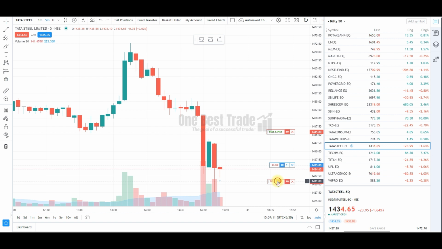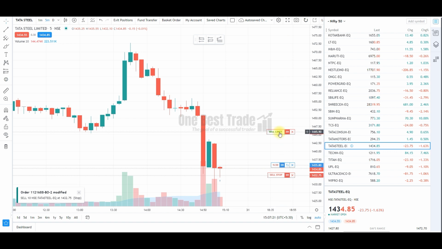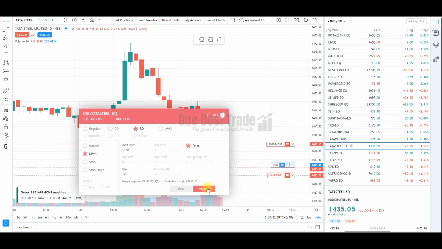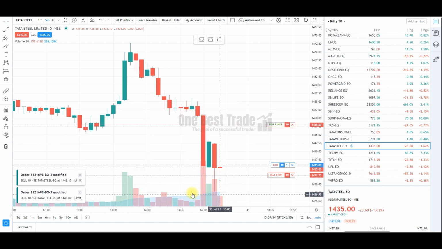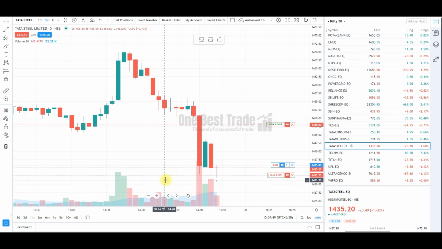Say for example you want to modify the stop loss, you just go and drag it and drop and modify it. So this is how, if you want to change your target, you can also modify it. Just drag and keep where you want to change and then go and press the modify button. This is how you can modify the stop loss and target. This feature will help you a lot if you're a scalper, if you're a breakout trader. You can manage all your trades from the chart itself and you can modify your orders from the chart itself.